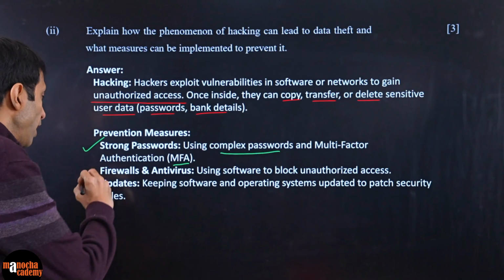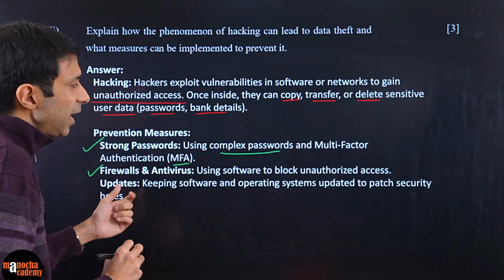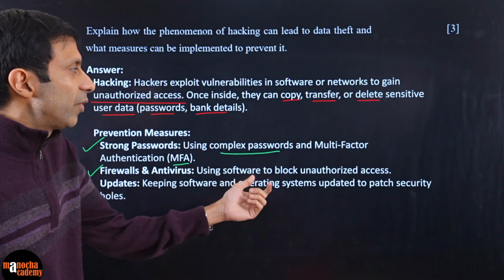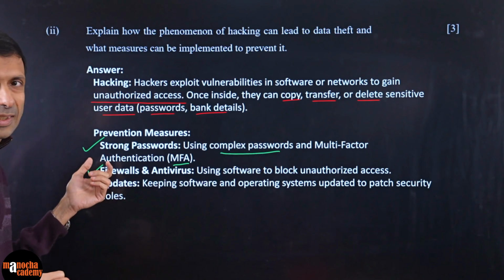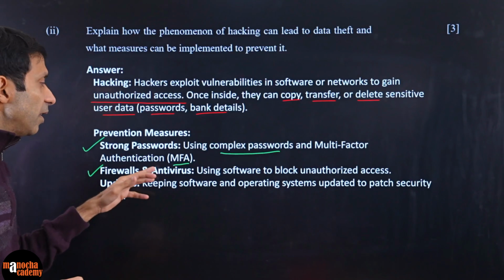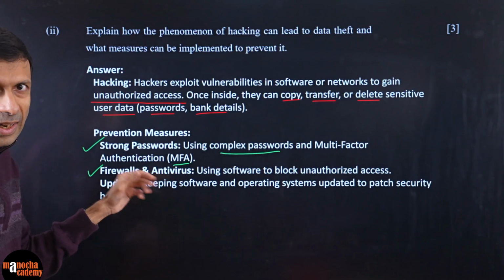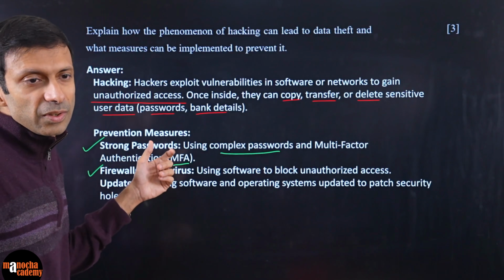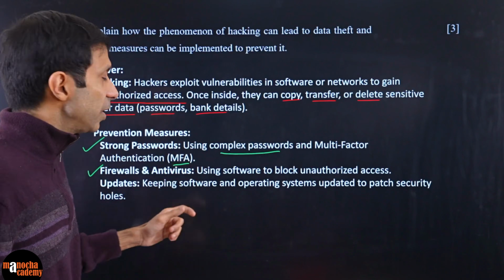Then you have firewalls. You have firewalls and antivirus. So these are basically software to block unauthorized access. They can help to block it, right? And your antivirus can check if some unauthorized access is going on, and it can block it.